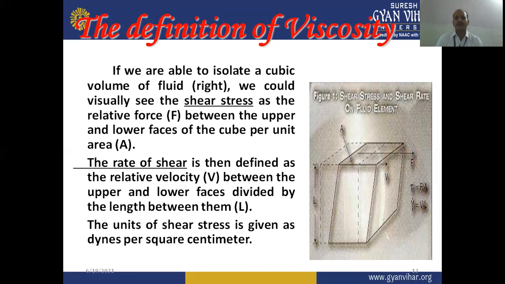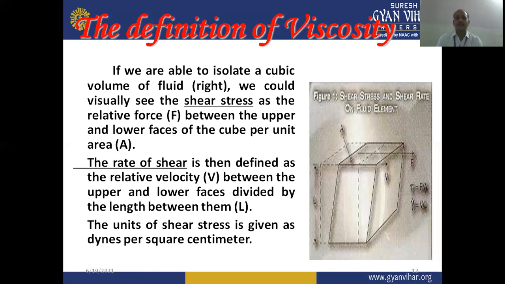Rate of shear is then defined as the relative velocity between the upper and lower faces divided by the length between them. So length can be represented by L, and the relative velocity between these upper and lower faces can be termed as V. So the rate of shear is V by L, the relative velocity between the upper and lower faces divided by the length between them. So V is the relative velocity and L is the length between upper and lower faces.